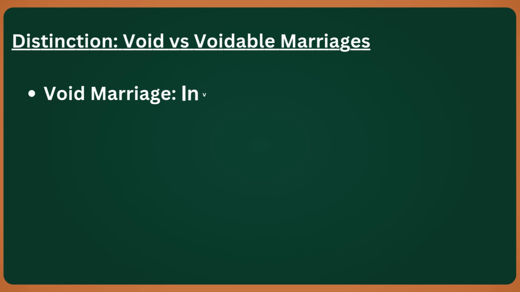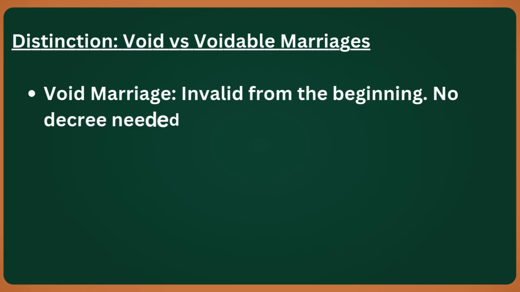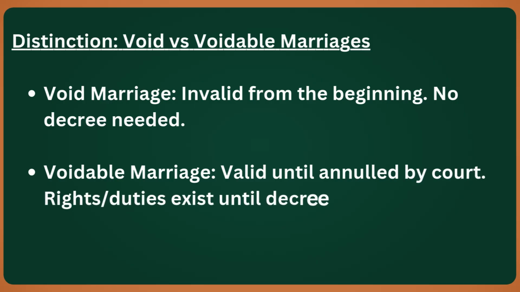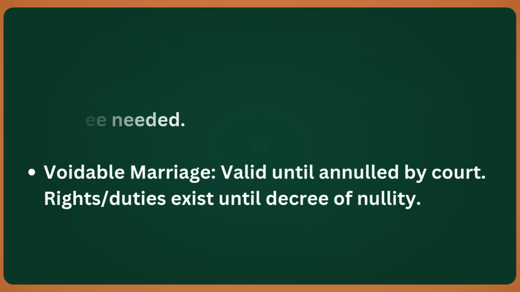Now, let's see the distinction between a void marriage and a voidable marriage. A void marriage is invalid right from the beginning. It is considered no marriage at all, and strictly speaking, no decree is needed to declare it void. On the other hand, a voidable marriage is legally valid and continues to create rights and duties between the parties. But, it can be annulled by the court. It remains valid until a decree of nullity is passed.